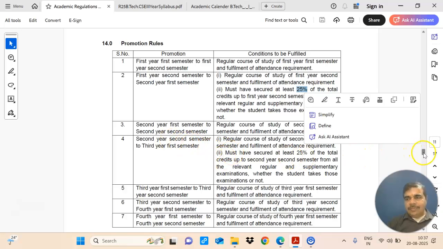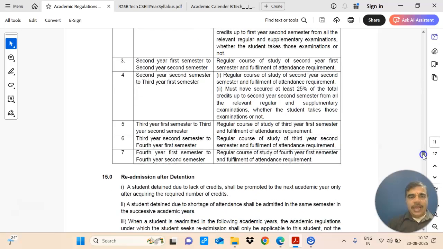And for third year first semester to third year second semester, third year second semester to fourth year first semester, and fourth year first semester to fourth year second semester, the only requirement is fulfillment of attendance, that is the student should have at least 75% attendance. So the student should focus on only two things.